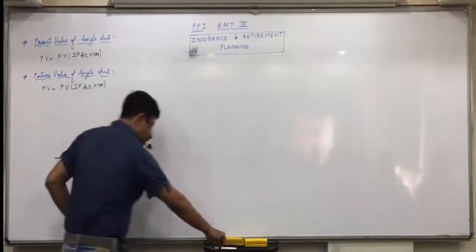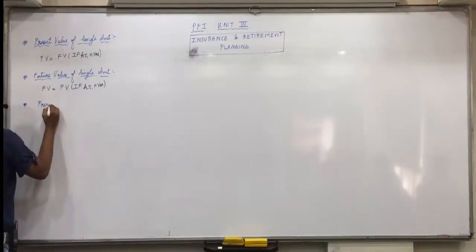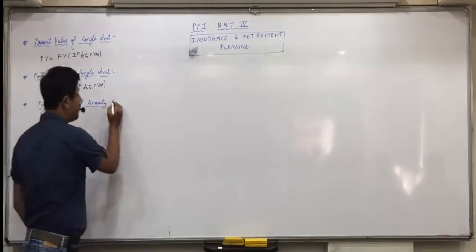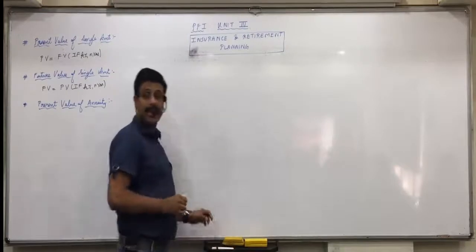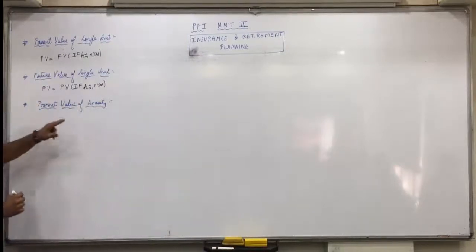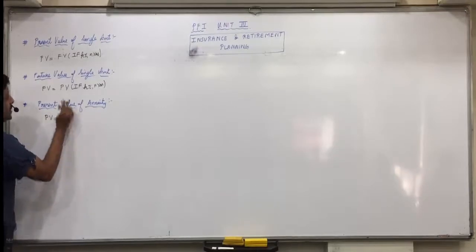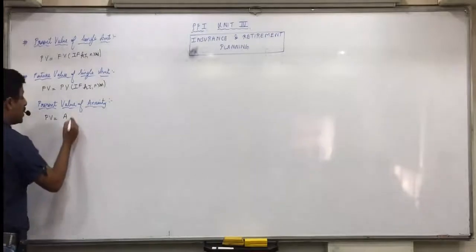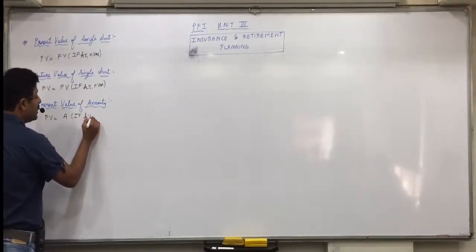Any confusion? Then we have present value of annuity questions. As I said, what do you mean by annuity? Annual amount. Same concept we'll use for monthly and quarterly amount also. What changes to be made when we discuss in detail we will see. But present value of annuity means present value will be equal to A, instead of FV and PV, A stands for annual amount, into interest factor at the rate of k percent and n years.